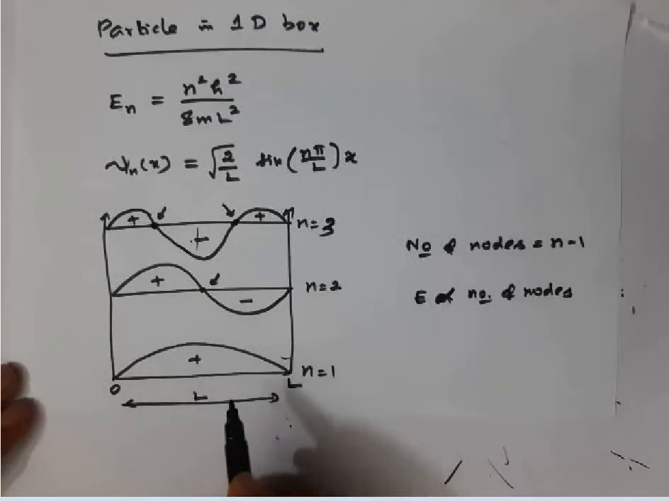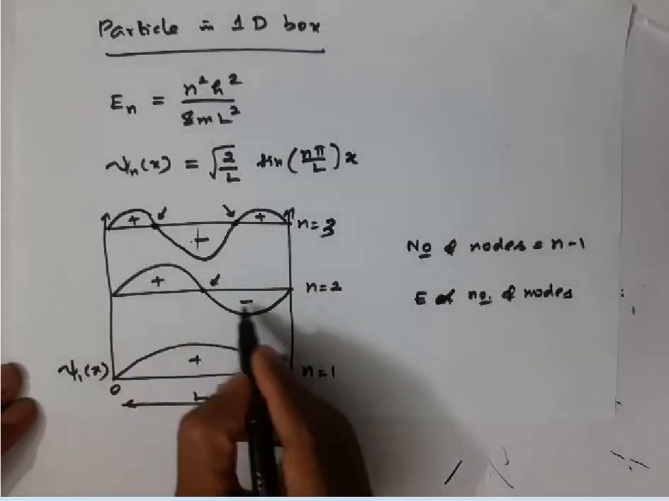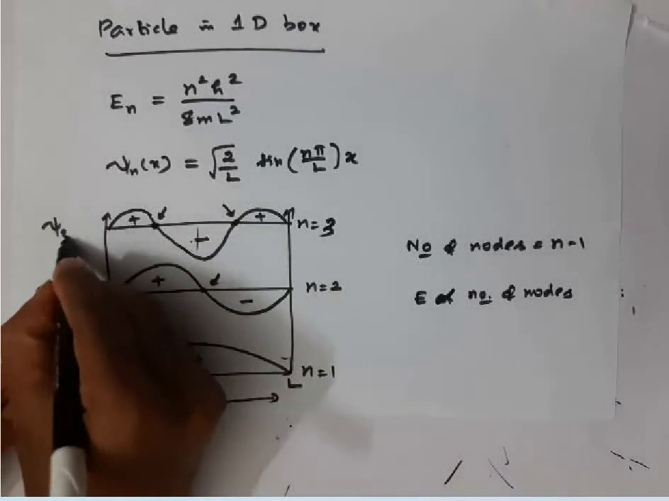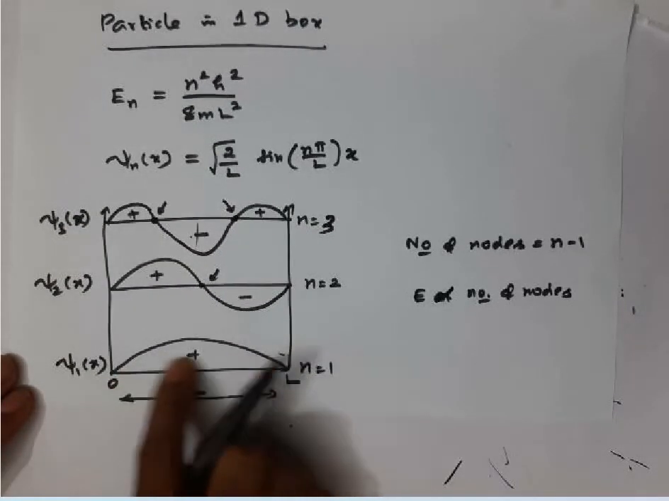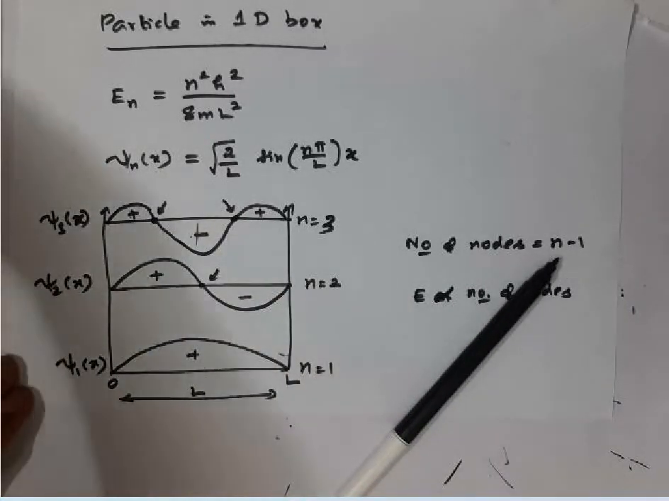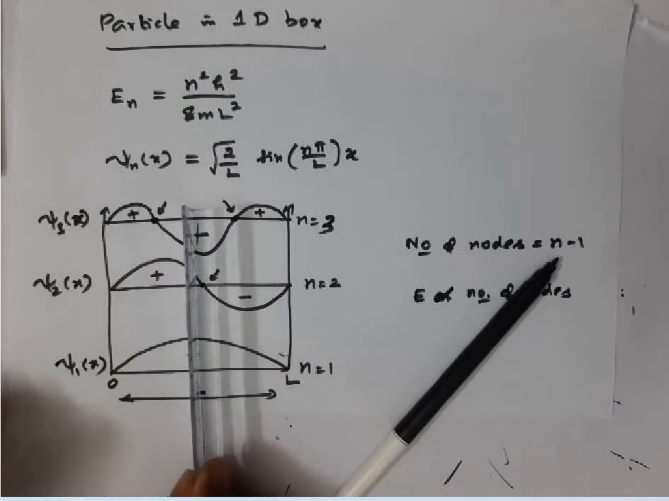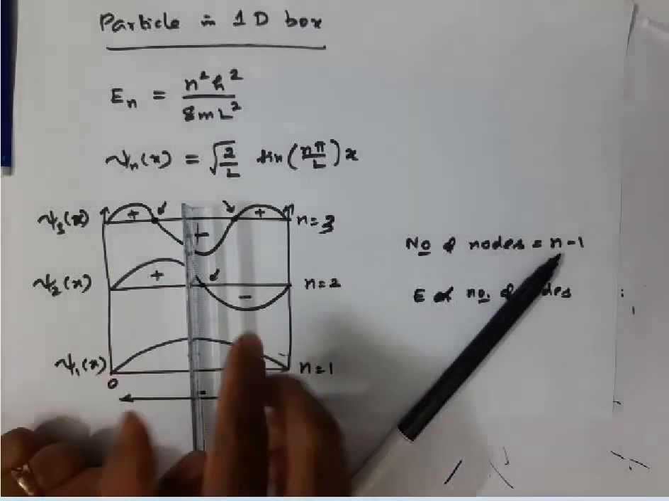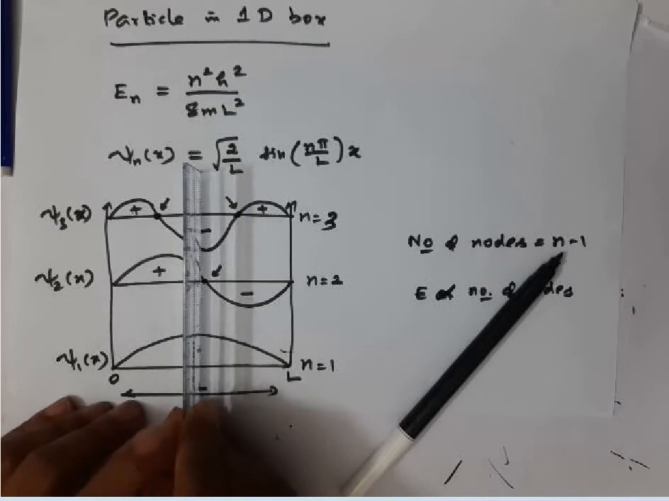This is the psi1 wave function, that is the wave function of the ground state, this is the psi2 wave function in the first excited state, and this is the wave function in the second excited state. In the ground state, suppose I keep an imaginary mirror plane exactly at the middle, at L by 2, dividing the left hand side and right hand side of the box.